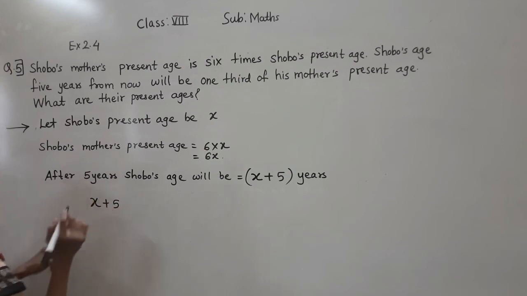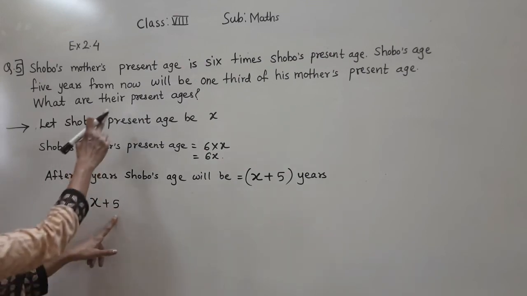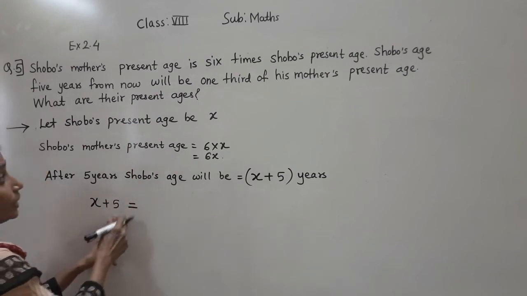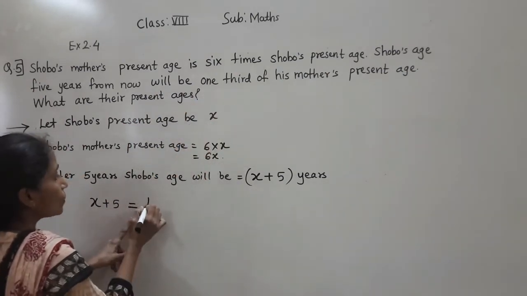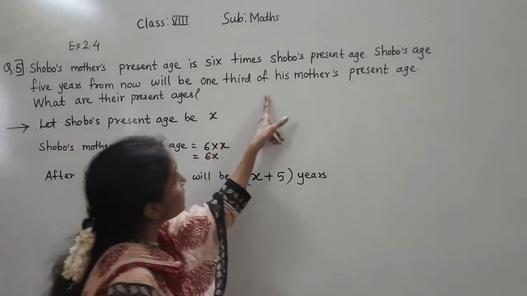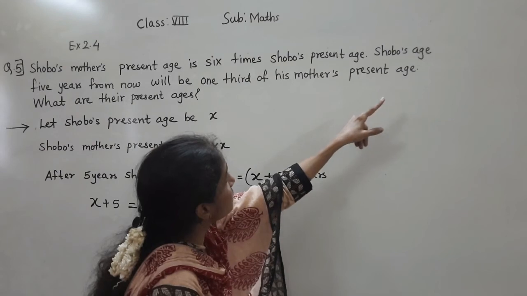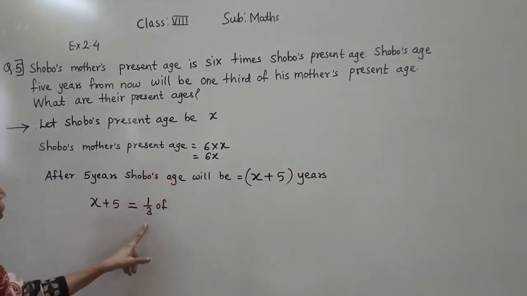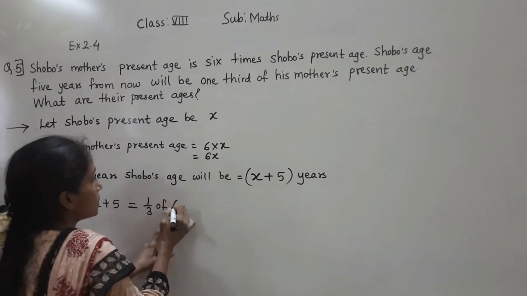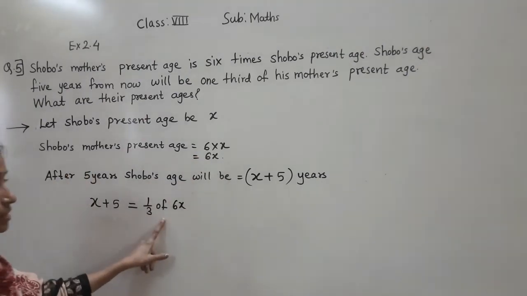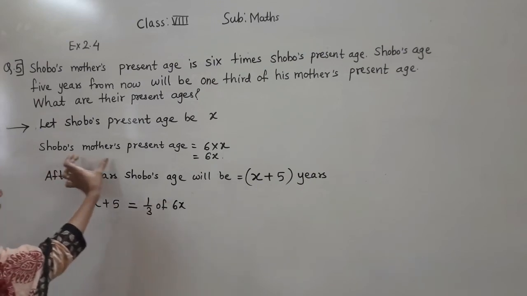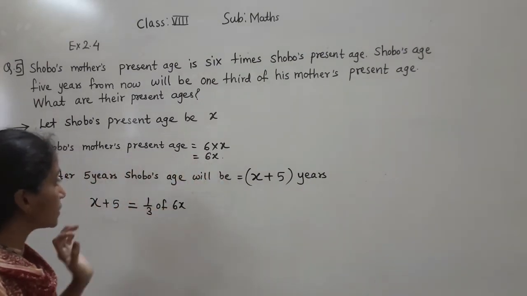So x plus 5 is equal to 1/3 of his mother's present age. Shoboz's mother's present age is 6x years.